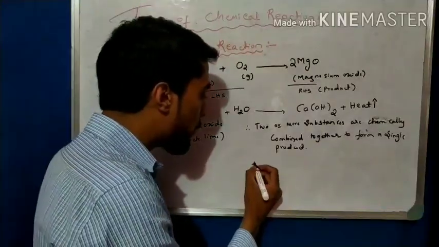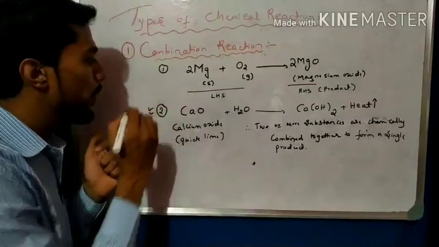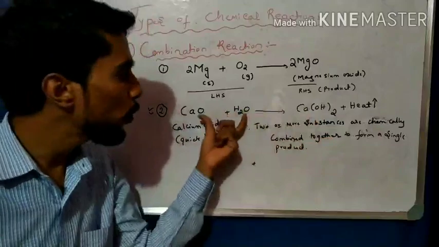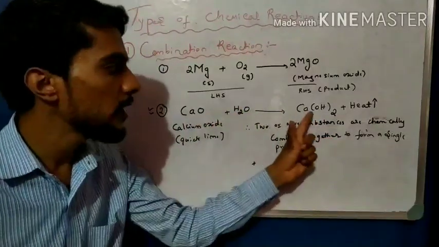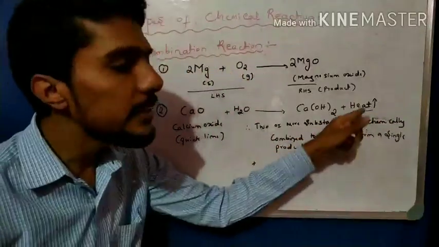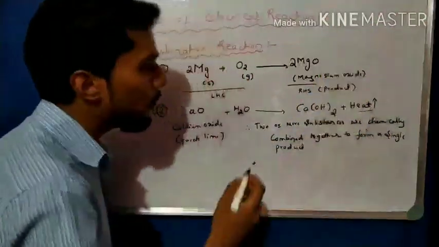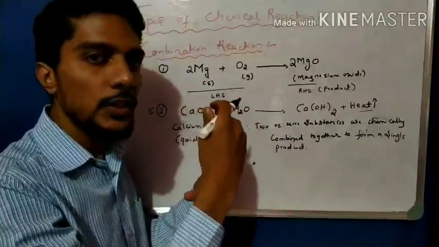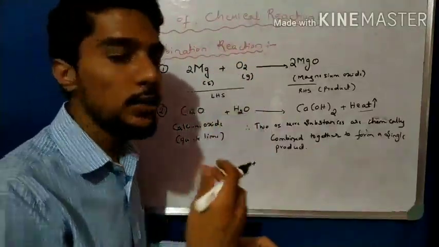Example 2 is also a combination reaction: two or more substances combine to form a single substance, and here heat is given out, so heat is liberated. A reaction in which heat is liberated is called an exothermic reaction.